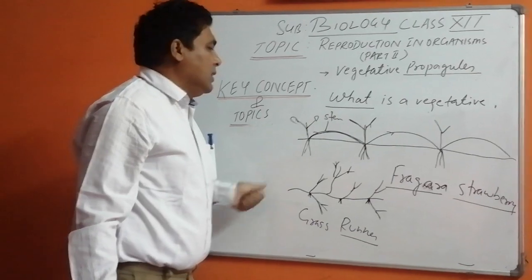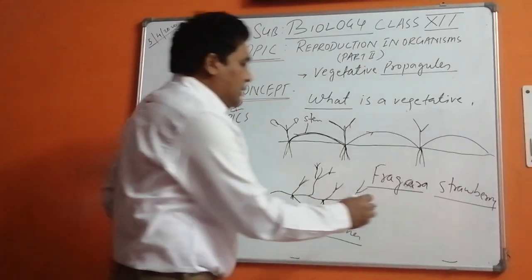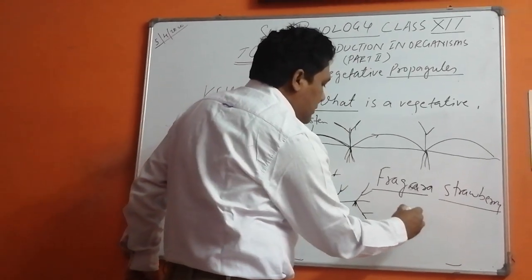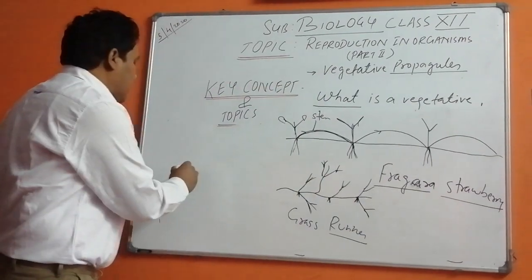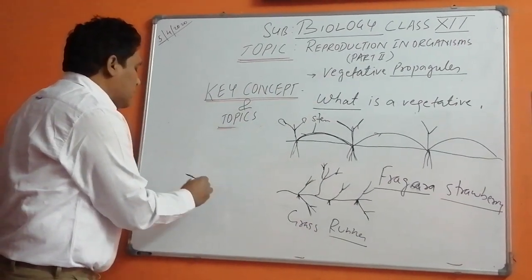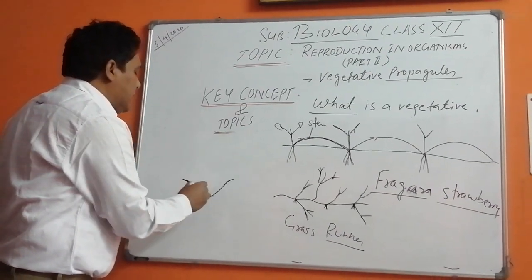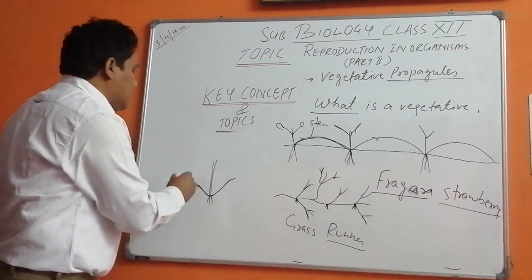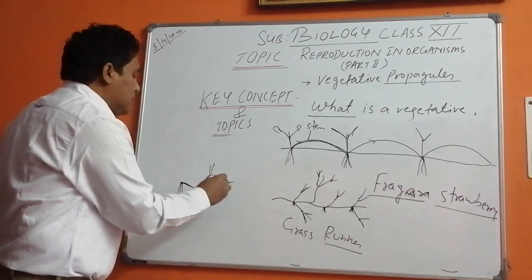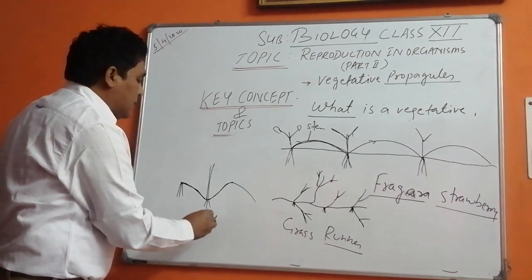Okay children? Now there is another example. There is a type of plant which grows underground. The stem is going inside and it will be growing a new plant. Now what is this? This is a sucker.